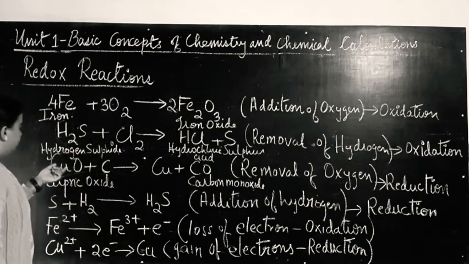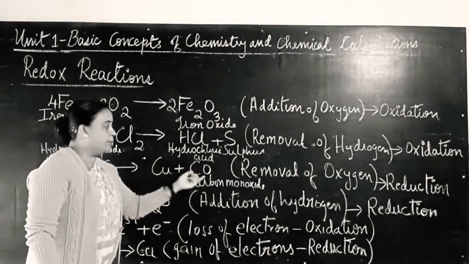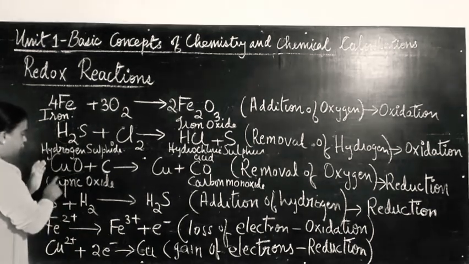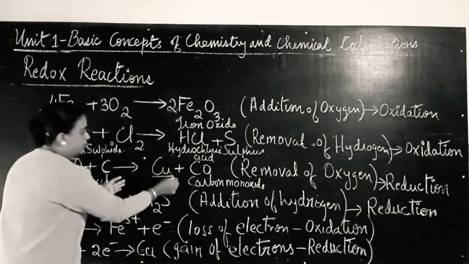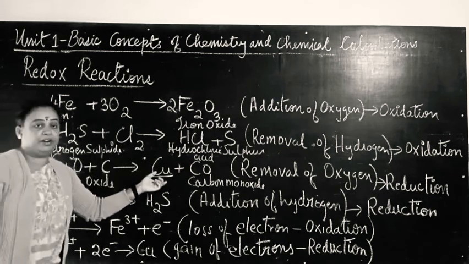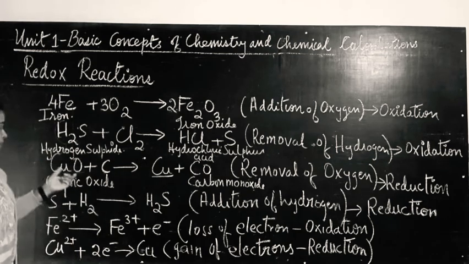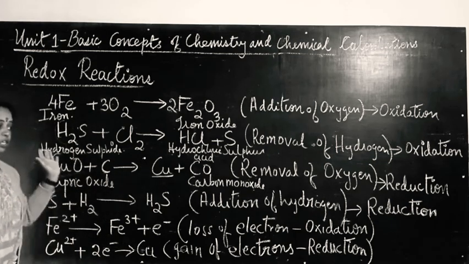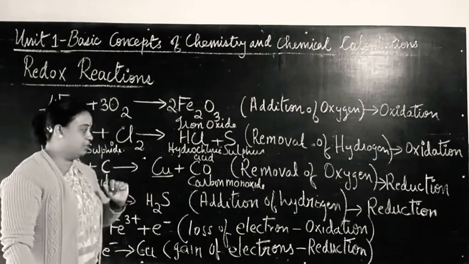Yes. So cupric oxide combined with carbon gives copper and carbon monoxide. Here, from the cupric oxide, oxygen is removed, so as a result you get copper. So cupric oxide is reduced to copper. How is it reduced? By removal of an oxygen atom. So this is an example of a reduction process.